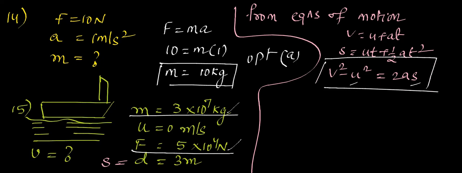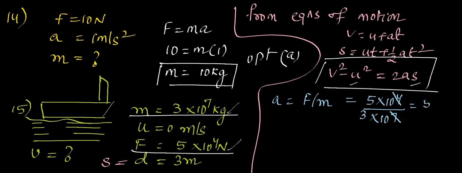So first let us find a. A is nothing but F by m. What is F? 5 into 10 power 4. By m, 3 into 10 power 7. How much will you get? 10 power 4, 10 power 4 cancel. So 5 by 3 into 10 power minus 3 meter per second square. This is acceleration.